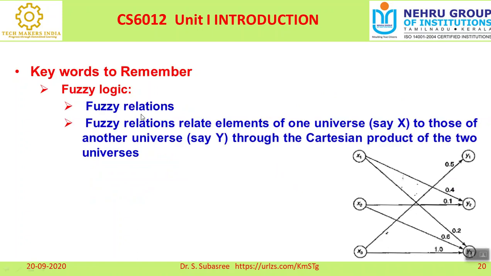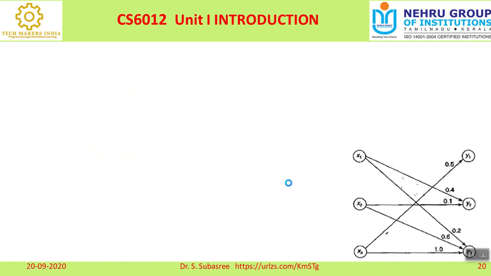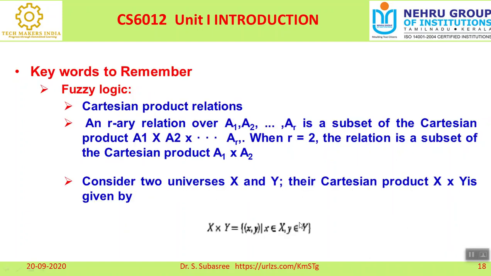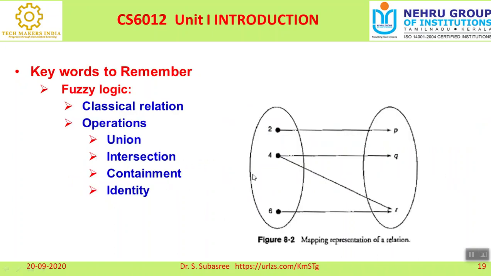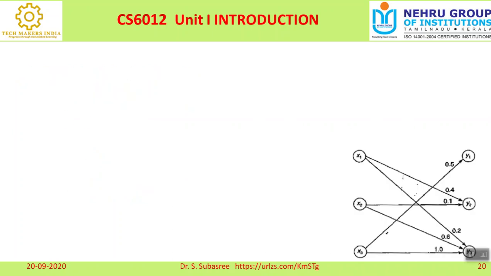And what is the meaning of fuzzy relation? Fuzzy relation relates the elements of one universe, say X, to those of another universe. We can generate a Cartesian product and perform different operations. That's why I told, under Cartesian product itself, X is one universal variable and Y is another universal variable. When you do the Cartesian product of these two and apply different operations, you can process the information and get a proper output, right?